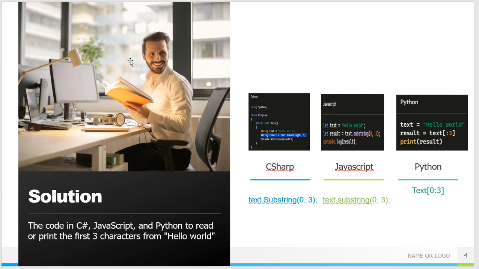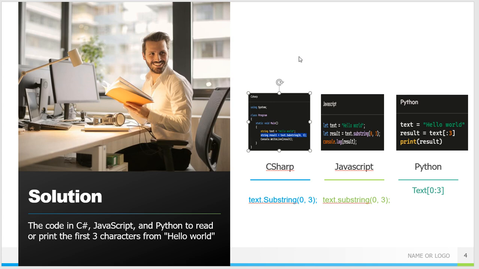Let's see, for example, why it is so easy and simple. The code, for example, if you want to read or print the first three characters from hello world, let's see how it's going to work in C sharp. Now, to print the first three characters from a string called hello world in C sharp, we use a function called substring, and we have to pass the parameters. The first parameter is the zero index, which is starting from H, and we need till L, right? H-E-L. So that is 3.